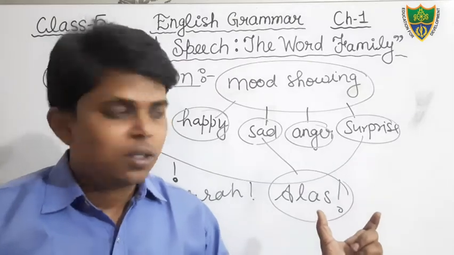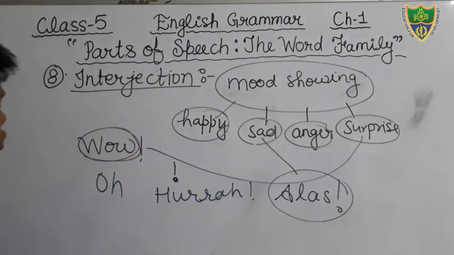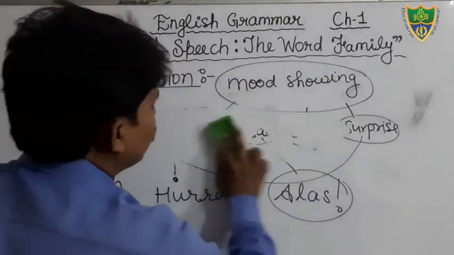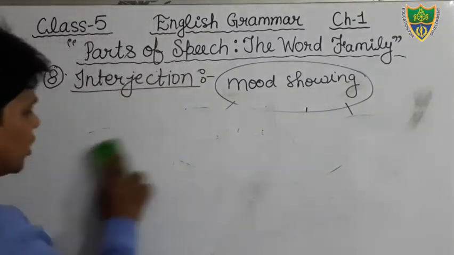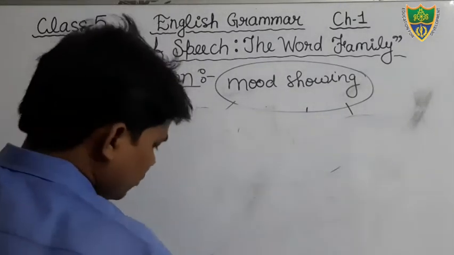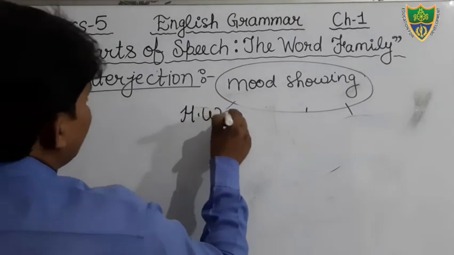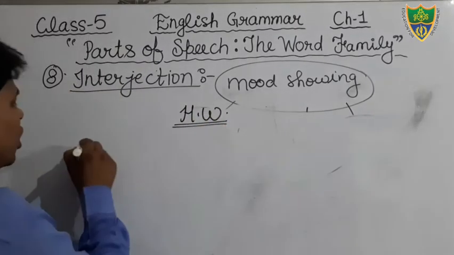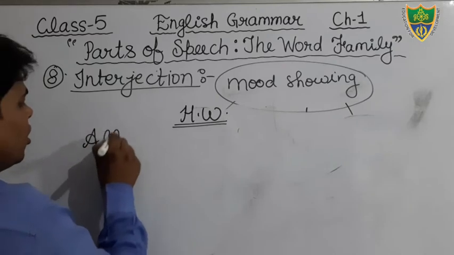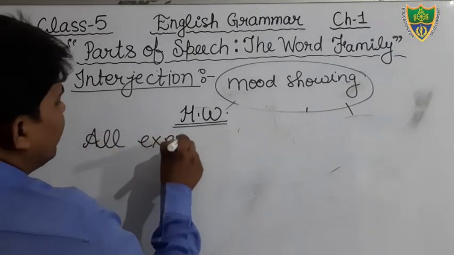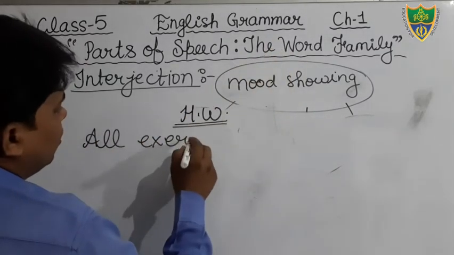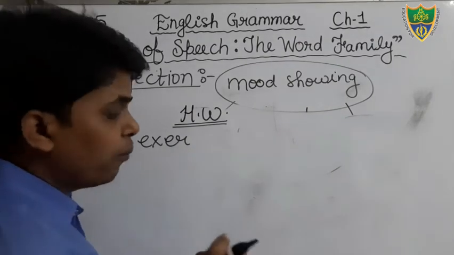Students, today your homework is to complete the exercises given in your book. In your book there are so many exercises given. You will complete all the exercises given in chapter 1, and you have to fill them in your book only.